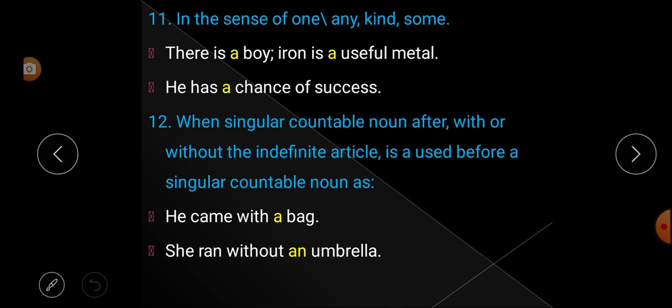Understood? So I request all of you to go through the second part also.